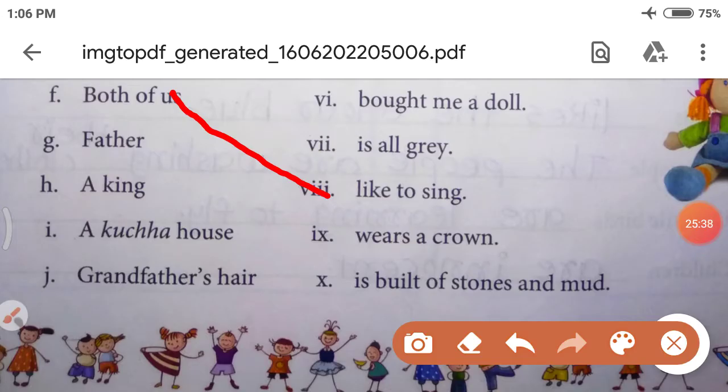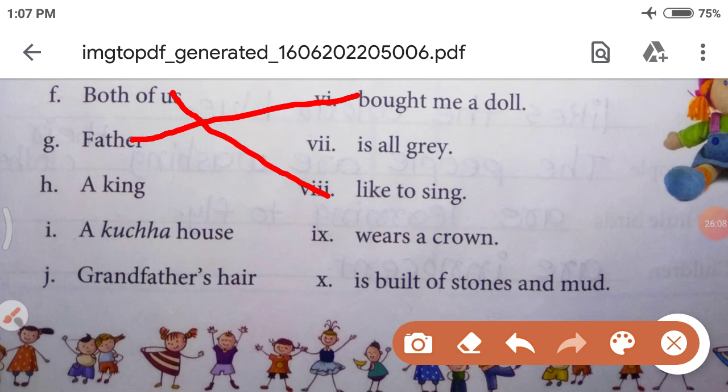Now, the next question is father. So, which sentence can we connect with father? Yes. Father bought me a doll. So, in this sentence, father is the subject, bought me a doll is the predicate.